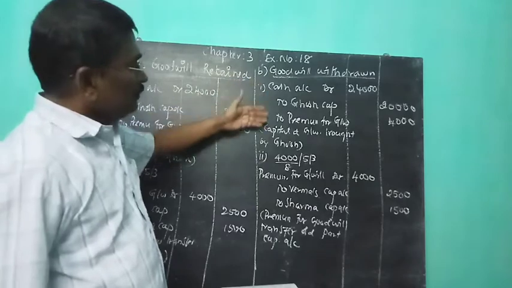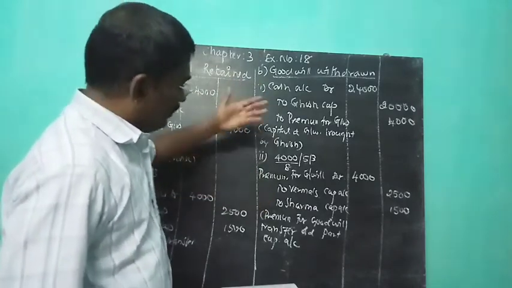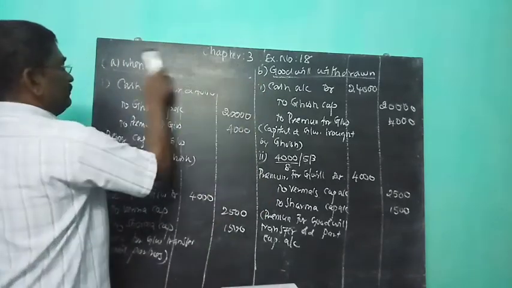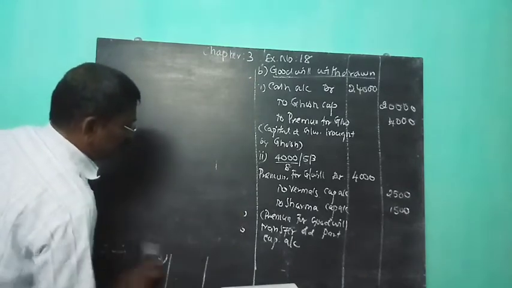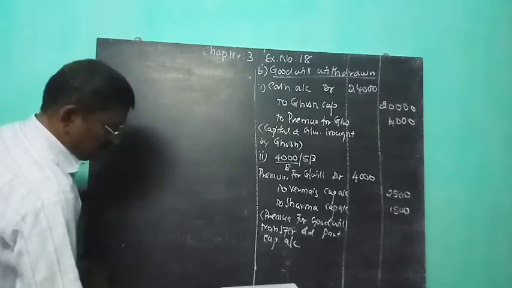In case 2, the partners withdrew the full amount. So what is the ratio for the withdrawal of goodwill? Debit the receiver. Both partners receive the goodwill.